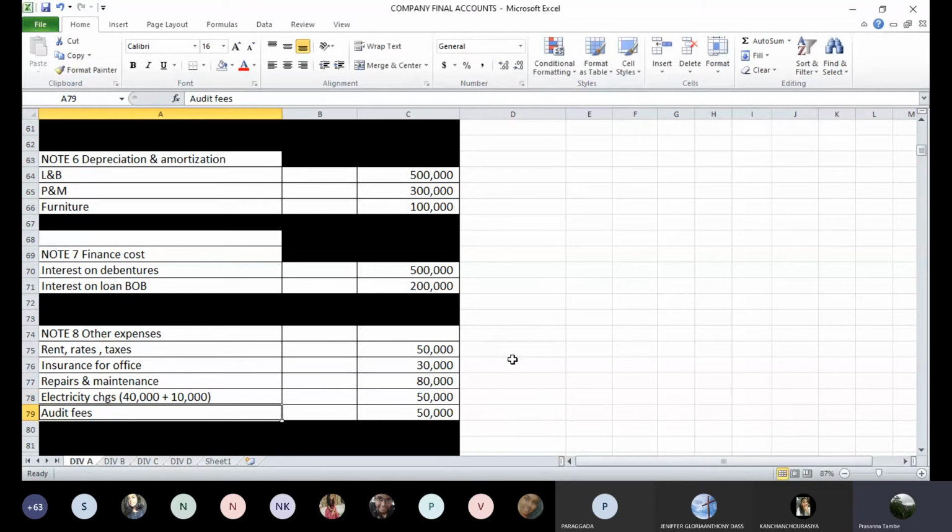50,000 is the electricity charges after considering the provision. Then after electricity charges, for rent, rates and taxes, 30,000 is the amount to be provided. Rent, rates, taxes: the total amount as of now is 20,000 plus 30,000 provision. So this is 20,000 and 30,000. Okay. So rent, rates, taxes together are 50,000 rupees.